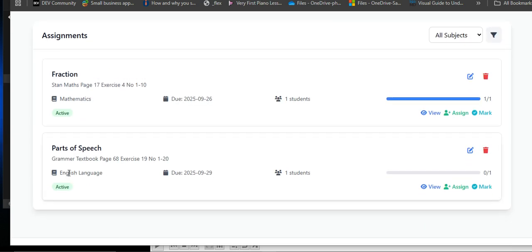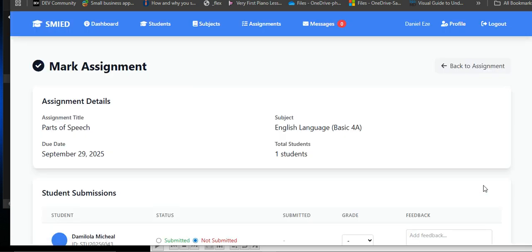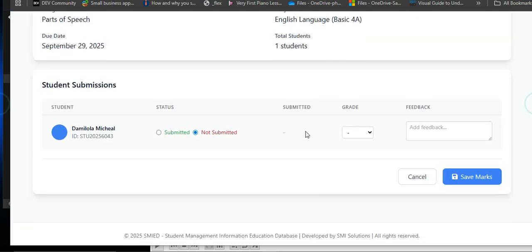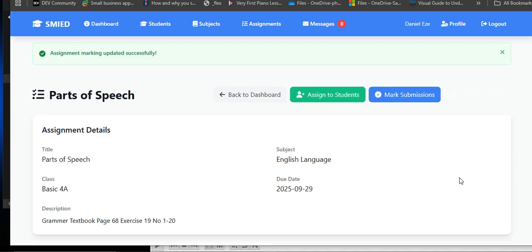So let's say this same person didn't submit part of speech. Let's mark it. Okay, let's say this person did submit, and let's add. If you have a feedback, you can add it. Maybe for one reason, maybe the person wasn't in school. Okay, not in school. Let's save it. All right, so the two assignments have been marked.